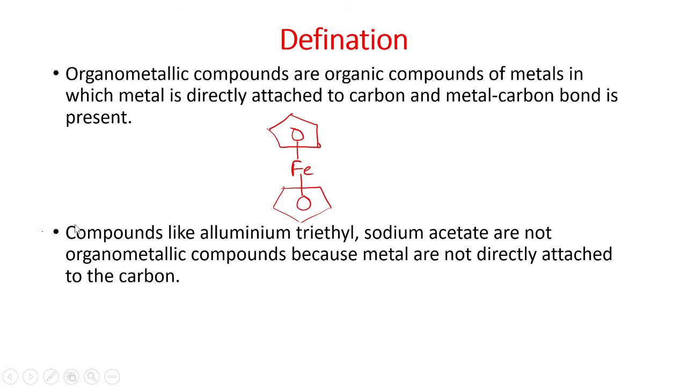Next, compounds like aluminum triethyl and sodium acetate. In these compounds there are metals and also alkyl groups, but they are not organometallic compounds because there is no direct bond between the metal and carbon. This is the aluminum triethyl compound.